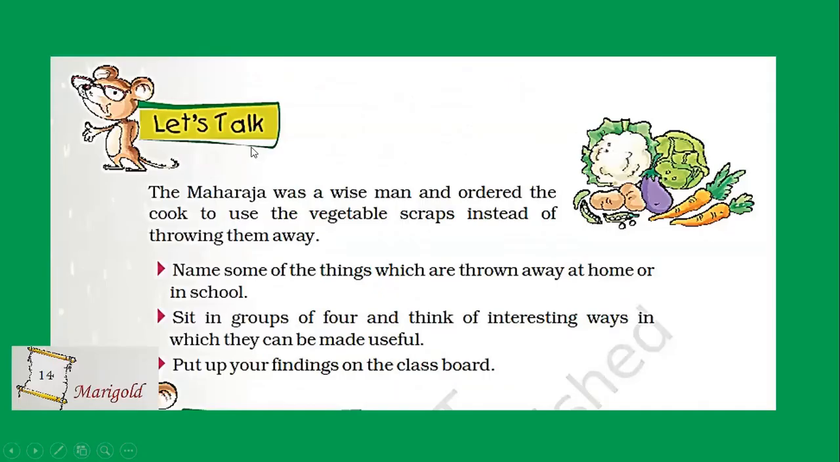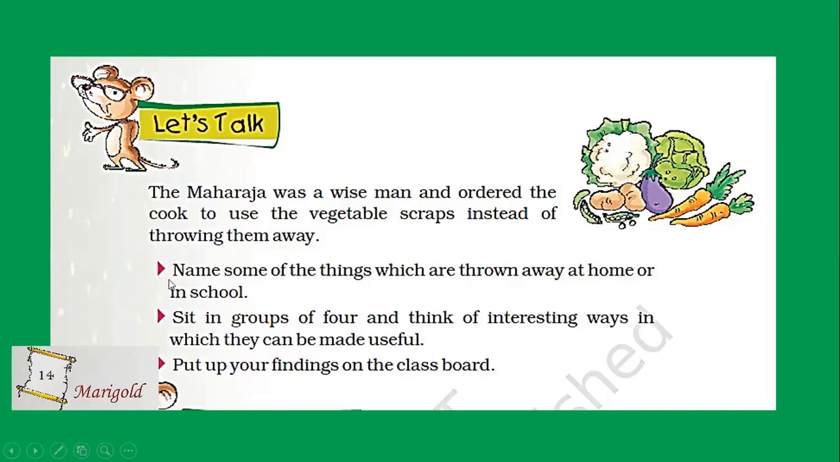Children, the next textual exercise included in this lesson is Let's Talk. Pay attention while I read this part, children. The Maharaja was a wise man and ordered the cook to use the vegetable scraps instead of throwing them away. So this statement is about the wise Maharaja or king from the lesson Wonderful Waste, who ordered the cook not to waste vegetable scraps, instead asked him to find a way to make the vegetable scraps useful. This in turn led to the invention of a new curry named avial.